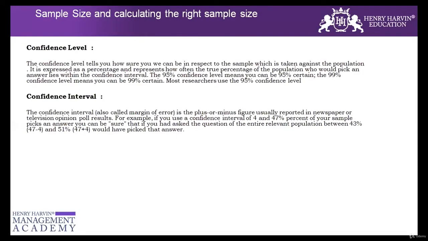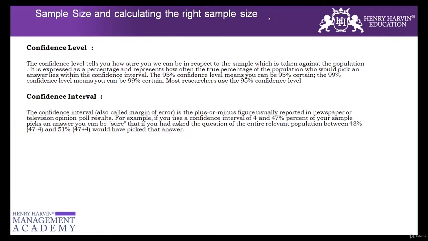Okay. So for that, there are two terminologies that we'll talk about. One is the confidence level and another is the confidence interval. Have we ever heard of this in the past? Has anybody got an idea between confidence level and confidence interval? Yes.